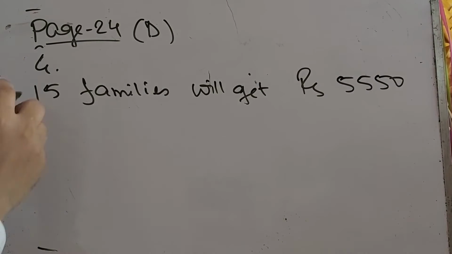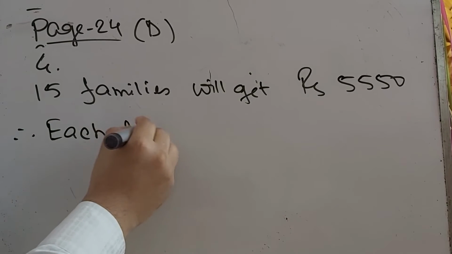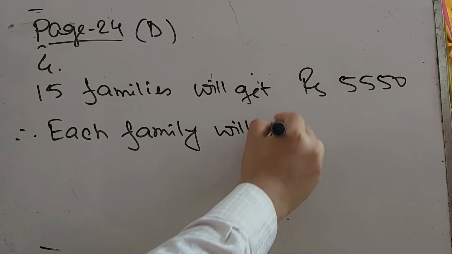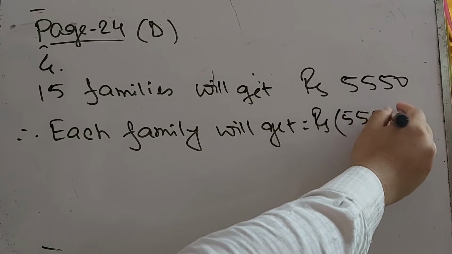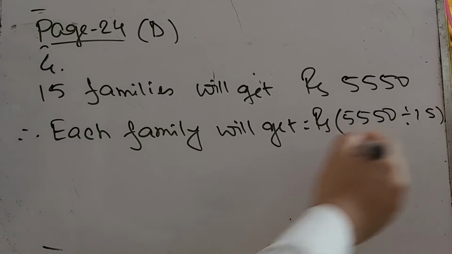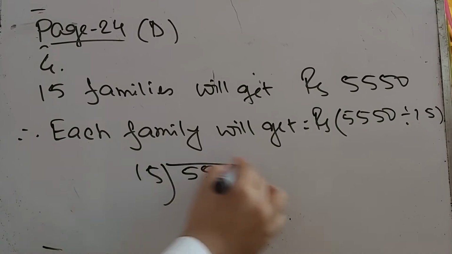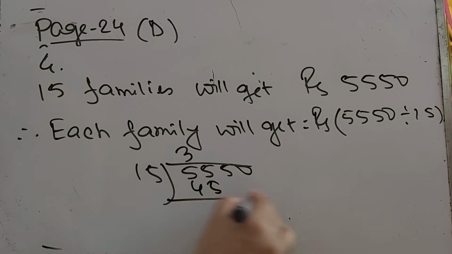So what about each family? Each family will get rupees 5,550 divided by 15. So now we have to divide 5,550 by 15. So 3 times 15, that is 45.